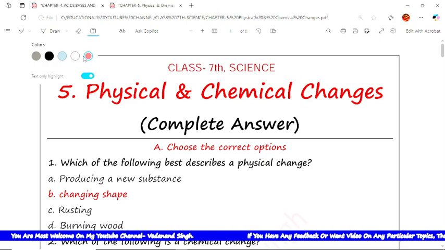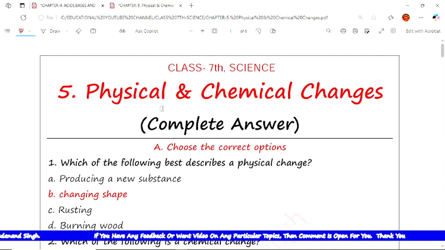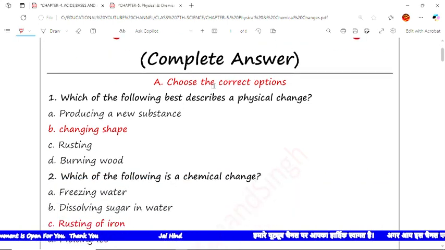Today in this video, I'm going to do the exercise questions of the chapter Physical and Chemical Changes. This video is for class 7 science. In this video, we have written the complete exercise answers. The first is choose the correct option, which means among the 4 options, we have to choose the correct option. I have highlighted the correct answer with the red color, but still I'm explaining it.